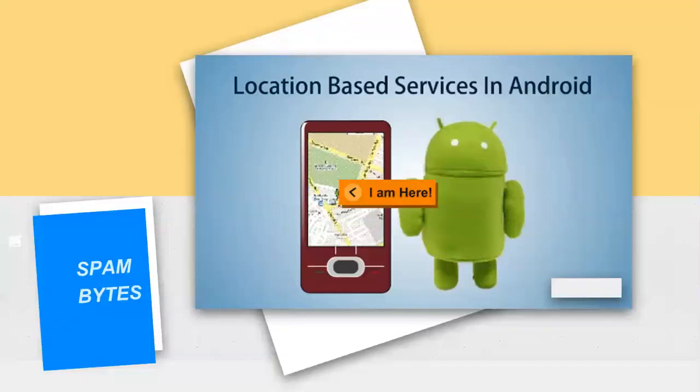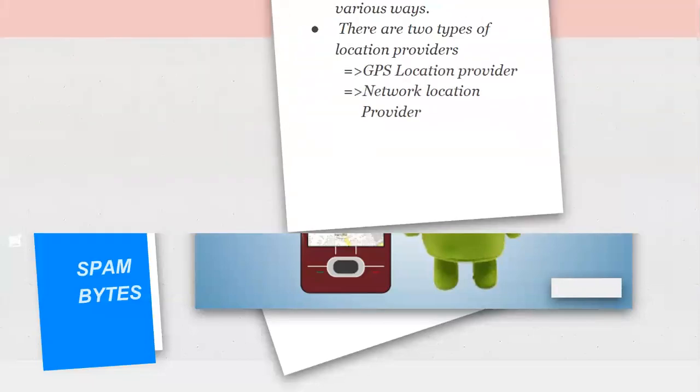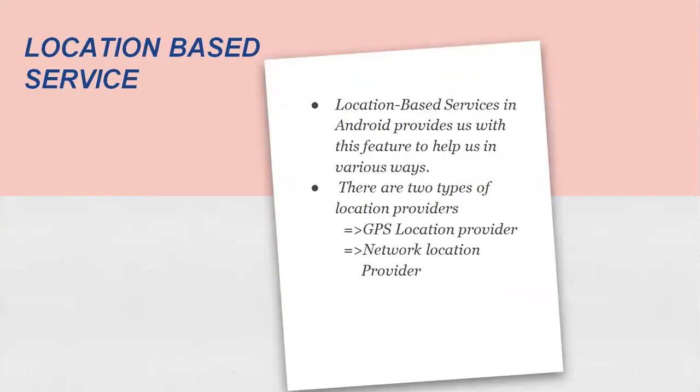We are going to present a video on location-based services in Android. Location-based services in Android provide us with this feature to help us in various ways. It enables us to create an application that is capable of detecting the current location of our devices. There are two types of location providers, the GPS location provider and the network location provider. Both are two different ways to get Android device locations such as latitude and longitude.